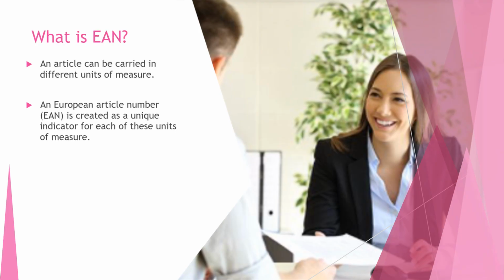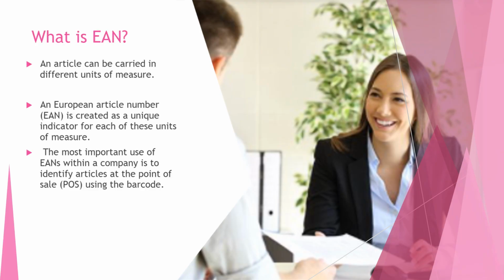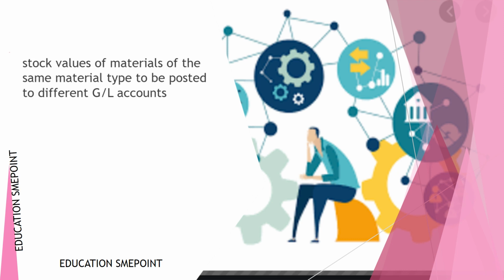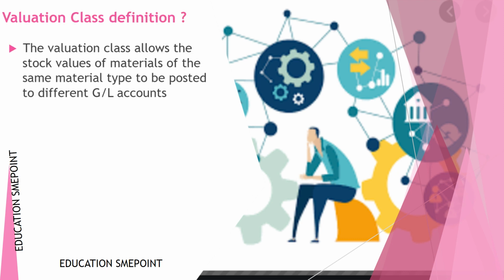What is EAN? An article can be carried in different units of measure. A European Article Number, EAN, is created as a unique indicator for each of these units of measure. The most important use of EANs within a company is to identify articles at the point of sale, POS, using the barcode. Valuation class: the valuation class allows the stock values of materials of the same material type to be posted to different GL accounts.